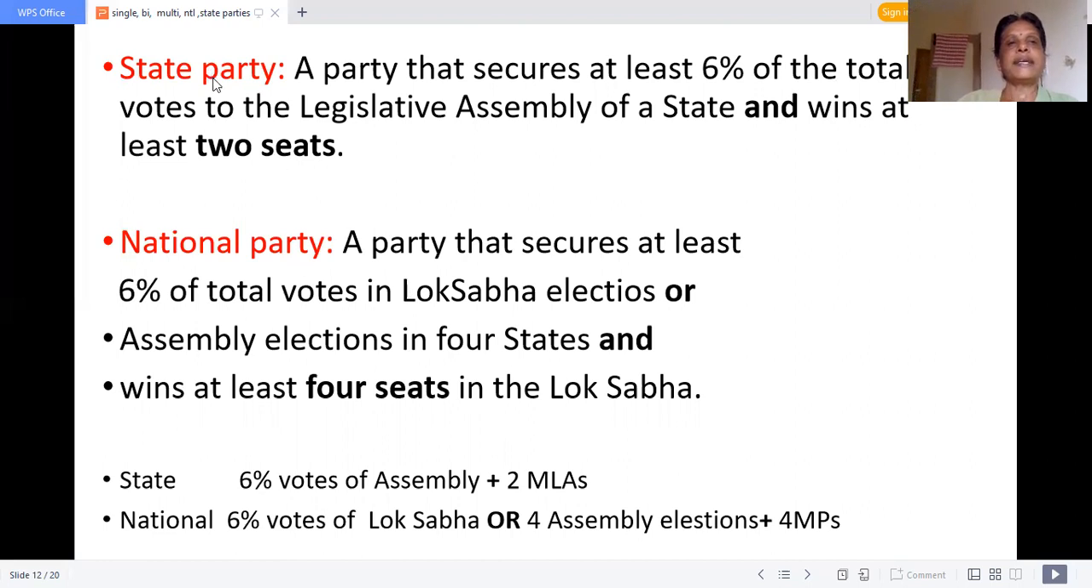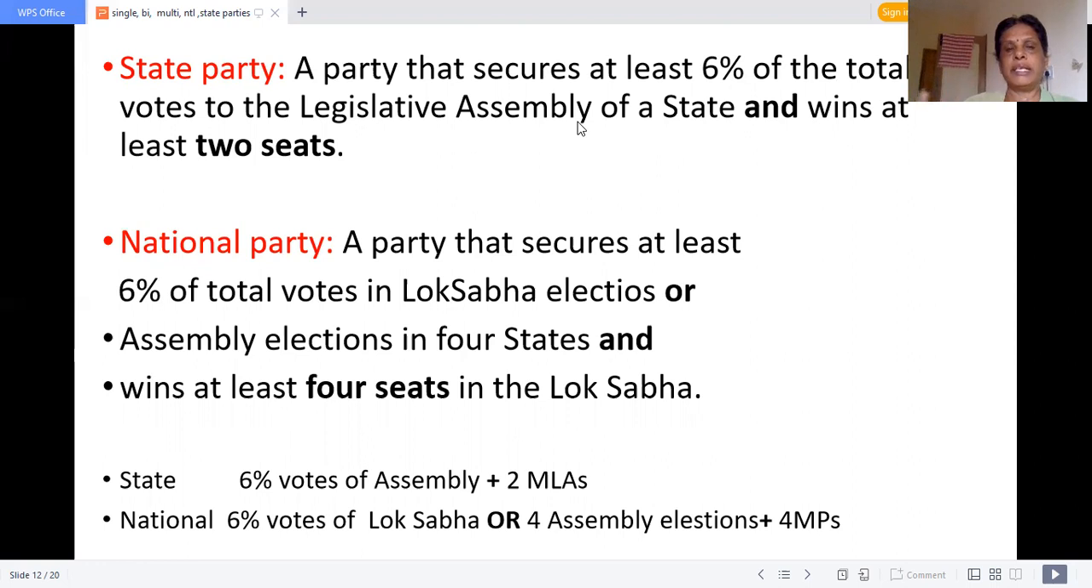What is a state party? Let us see. For a party to be declared a state party, it has to win at least 6% of the total number of votes in the legislative assembly election. What election will be conducted at state level? Legislative assembly election. So the total number of votes, I mean Tamil Nadu votes, at least 6% it has to win. And plus at least 2 seats, at least 2 places.